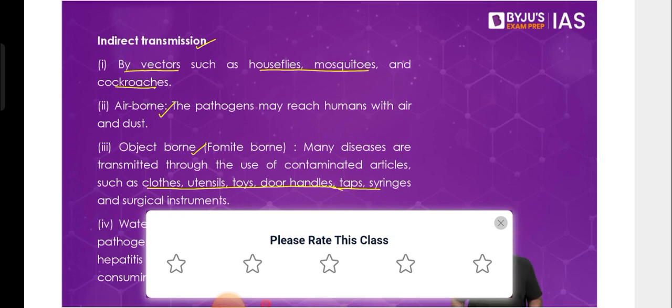Then we have waterborne diseases. In the case of waterborne diseases, the pathogens might reside in water. The biggest cases have been cholera or diarrhea, hepatitis, jaundice, etc., where we see that water can be a mode of transmission. So these are all indirect modes of transmission when it comes to communicable diseases.